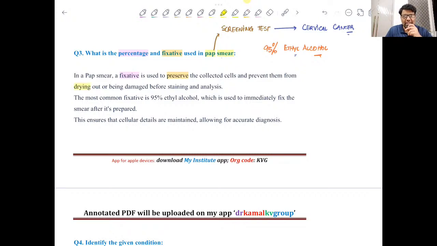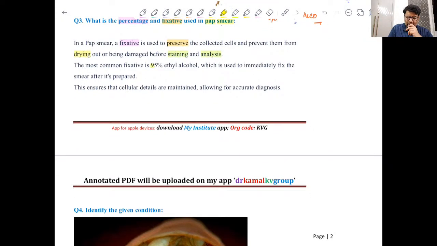The use of fixative is to prevent drying of the cells before they are stained and analyzed. So the cells have to be preserved, to make sure that they don't dry up. The most commonly used fixative in pap smear is 95% ethyl alcohol.